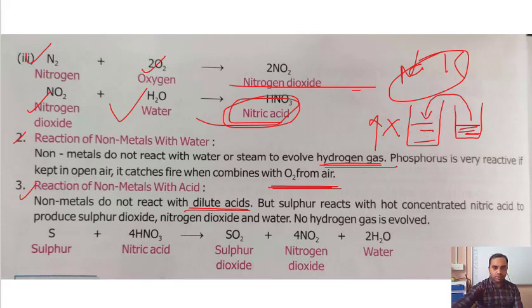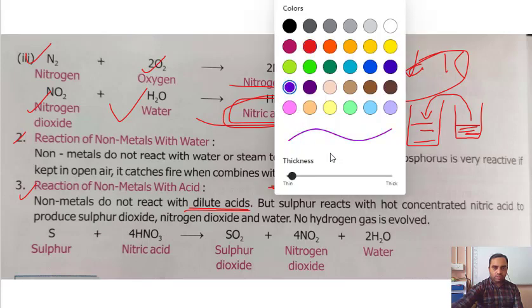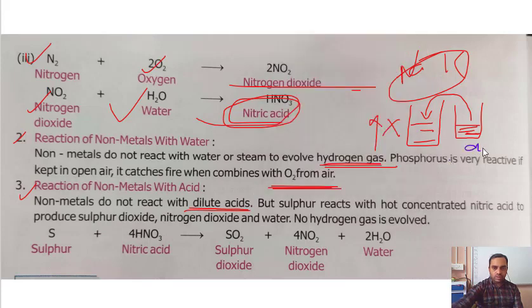Now remember this one: this is acid and this is water. If you gradually add acid into water, then nothing will happen. But if you add water into acid, then the container of the bottle will burst, because there will be a vigorous reaction. So dilute acid means acid plus water. More amount of water, less amount of acid.